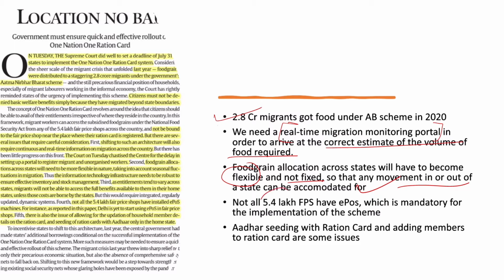Not all the 5.4 lakh FPS, that is the fair price shops, have EPOS, which is mandatory for the implementation of the scheme. The article mentions that because of not having EPOS, Delhi is not implementing the One Nation One Ration Card scheme. Another problem pointed out by the article is that Aadhaar seeding with the ration card has been made mandatory, so many people without the Aadhaar card will suffer the consequences.